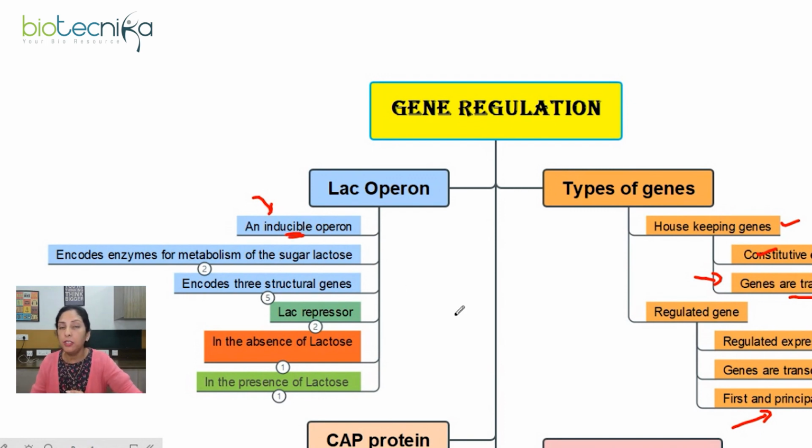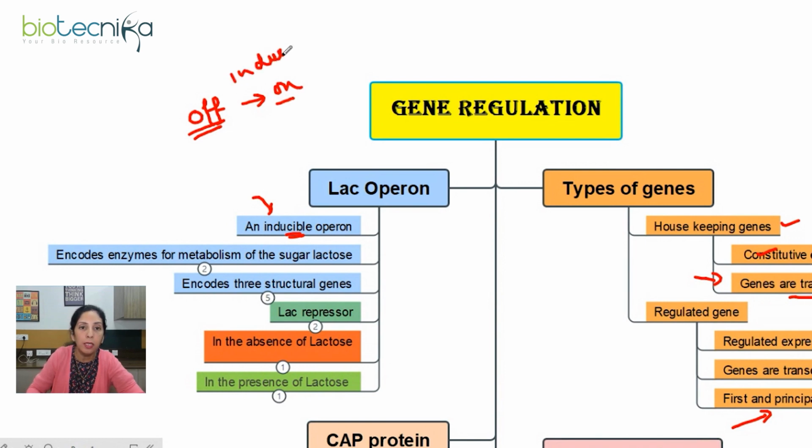Now, like I told you, in gene regulation, genes can be turned on or off. When it comes to regulation, their expression level can be enhanced or it can be repressed. Now the operon system which is generally in the off state, and needs to be turned on whenever some inducer molecule induces it, that kind of operon system is known as an inducible system. Lac Operon is the example of an inducible operon, right?